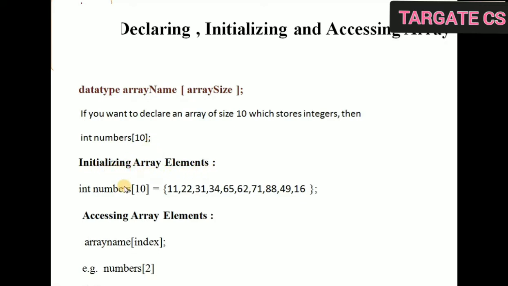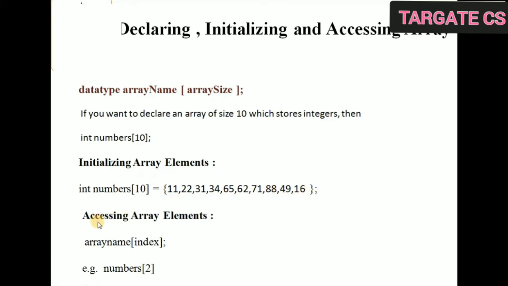Then second thing is initializing array elements. You can initialize the array elements while you declare the array. Here we have declared the array, then we can give the values in curly brackets. There are total 10 elements. Here I have given 10 values, 11, 22, 31, so on, last 16, terminated by semicolon.